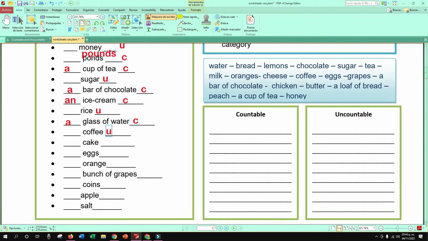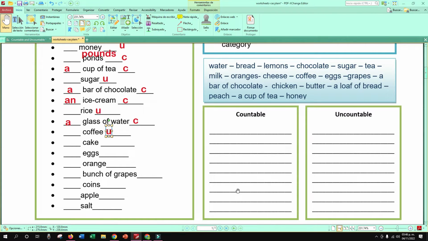Tenemos agua, pan, bread, lemons, limones, chocolate, chocolate, sugar, azúcar, tea, té, milk, leche, oranges, naranjas, cheese, queso, coffee. What's coffee? Café. Eggs, huevos. Grapes, uvas. A bar of chocolate, una barra de chocolate. Chicken, pollo. Butter, mantequilla. A loaf of bread, right?